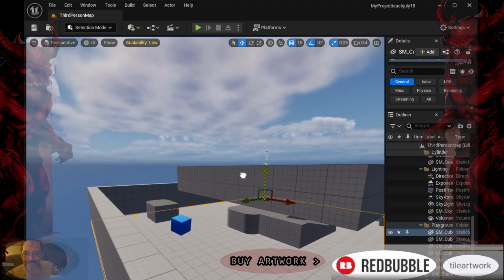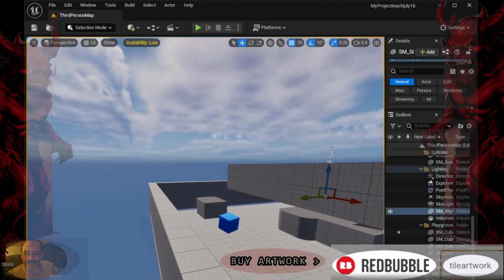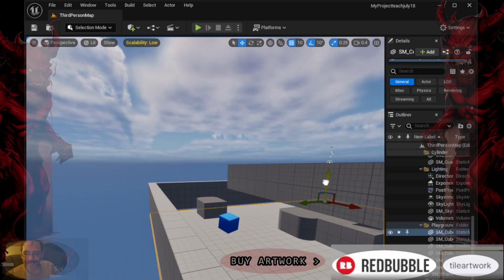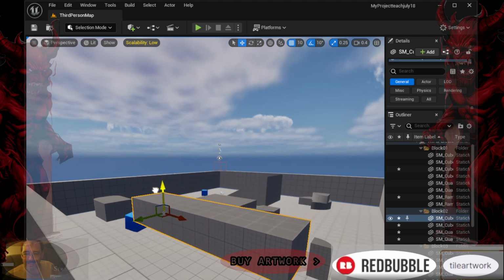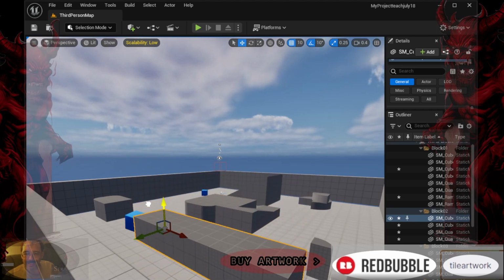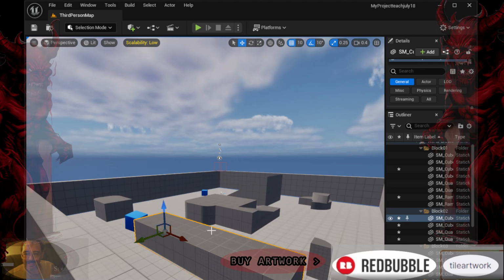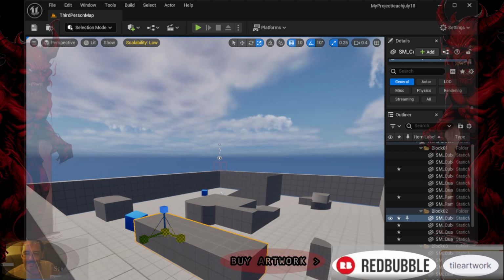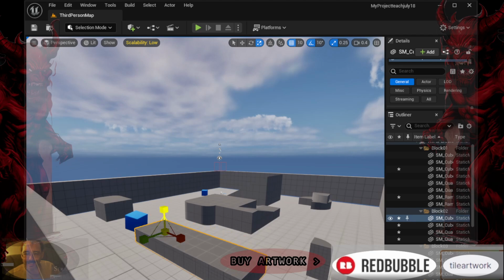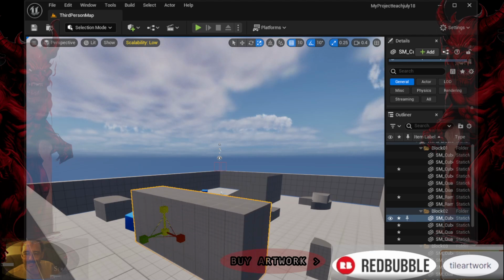Overview of the interface. 1. Viewport. The main area where you design and view your game world. Here, you can navigate around the scene, place objects, and adjust settings. 2. Content browser. A panel where you manage assets such as 3D models, textures, materials, and blueprints. You can drag and drop assets into the viewport to use them in your project. 3. Details panel. This panel displays properties and settings for selected objects in the scene. You can adjust parameters here to fine-tune the behavior and appearance of objects.